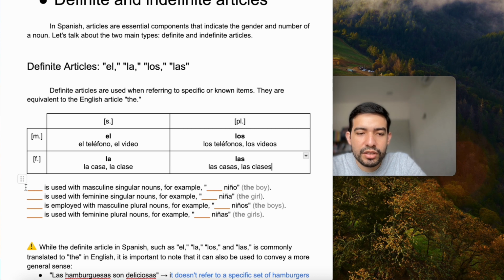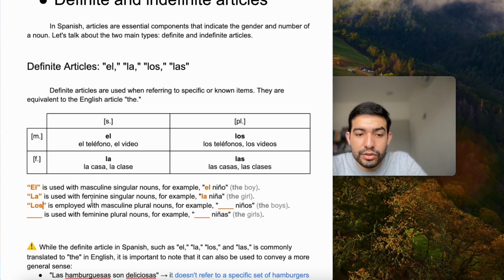And now try to complete these rules. Fill in the blanks with the correct article from the chart above. Pause the video and I'll give you the answers now. El is used with masculine singular nouns. For example, el niño, the boy. La is used with feminine singular nouns. For example, la niña, the girl.